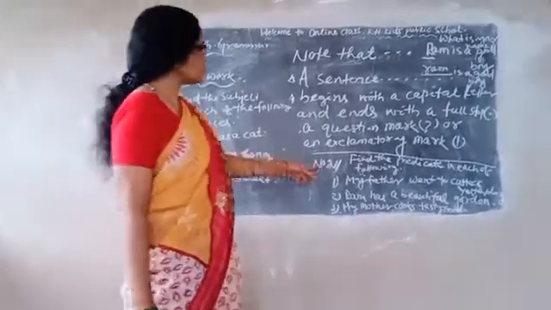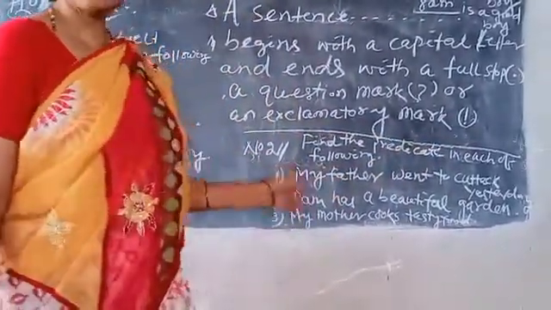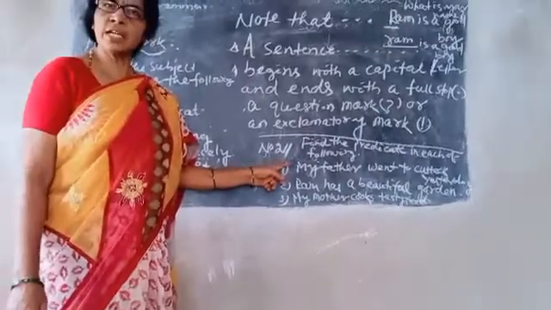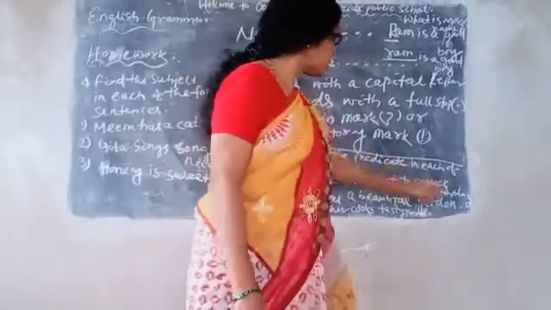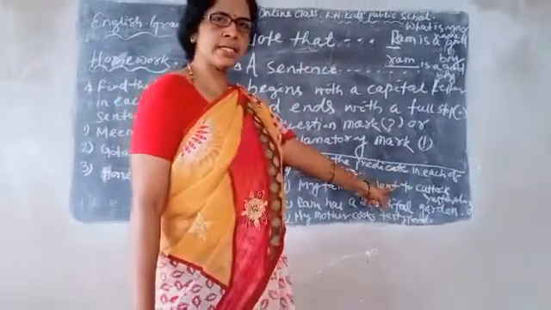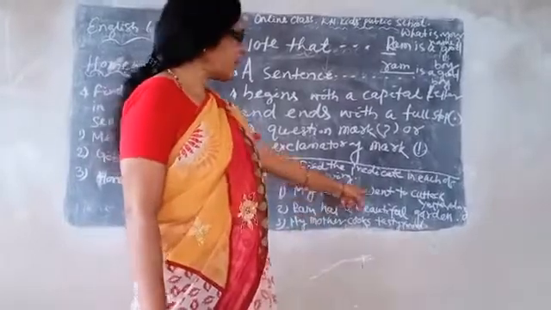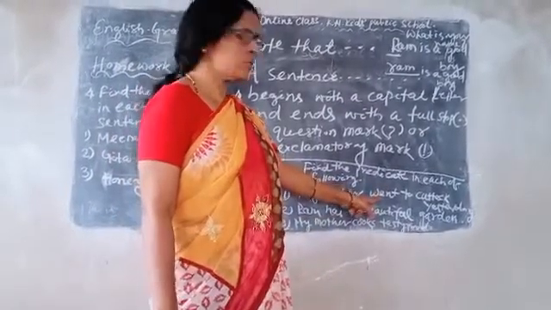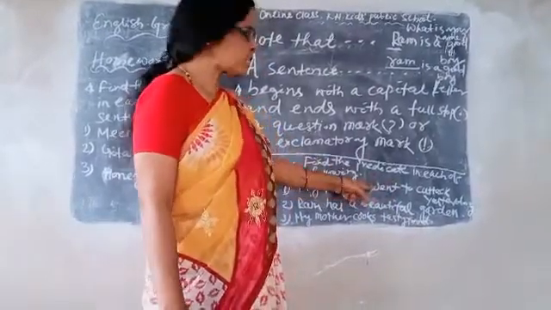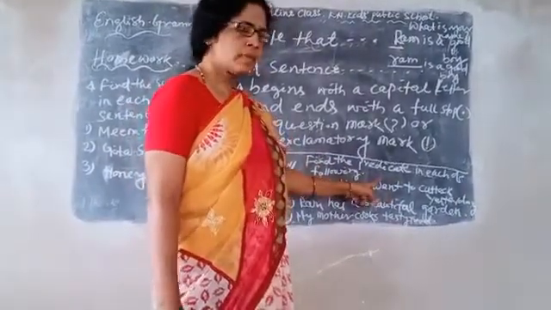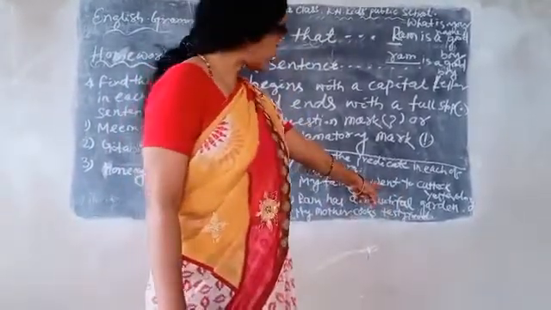And here the number 2, find the predicate in each of the following. I have already said the predicate part starts with the verb. My father went to Cuttack. So which one is the verb in this sentence? The subject is my father. Went, the verb go, verb 1, verb 2 went. This is the main verb, the past verb. Here went is the verb. The first one I have done for you.